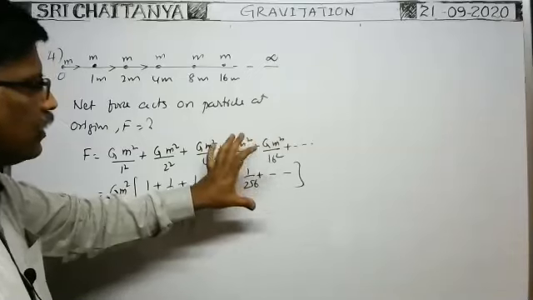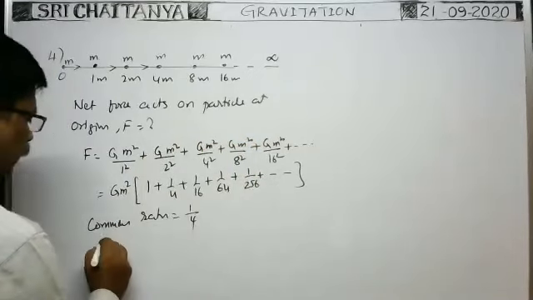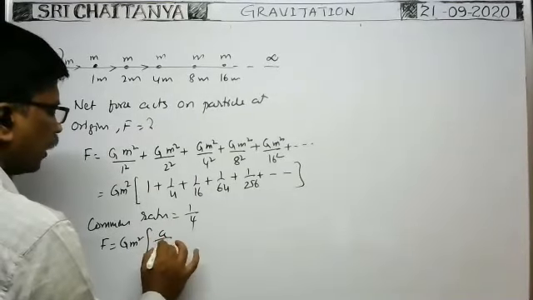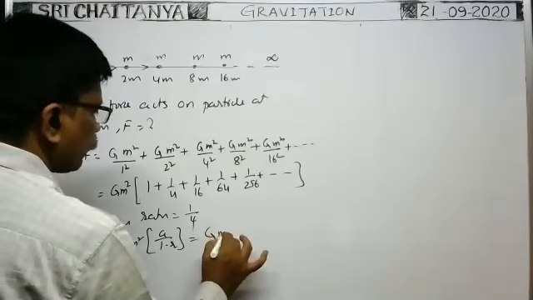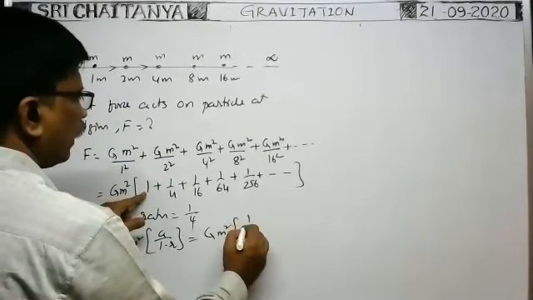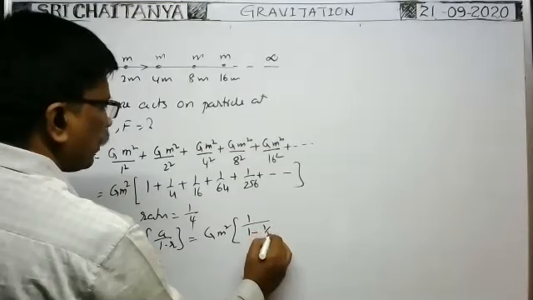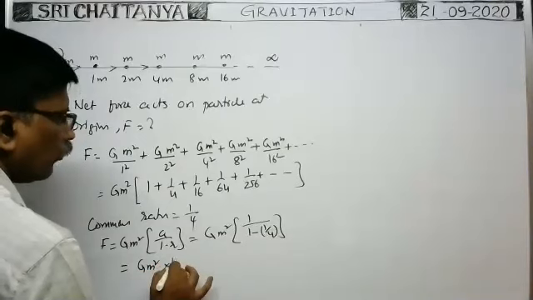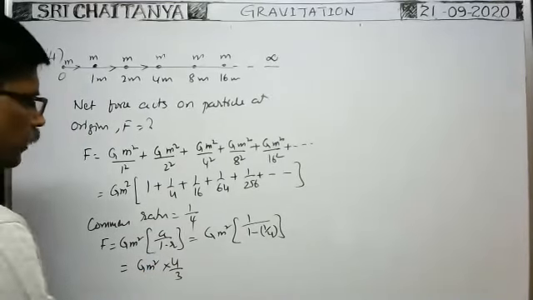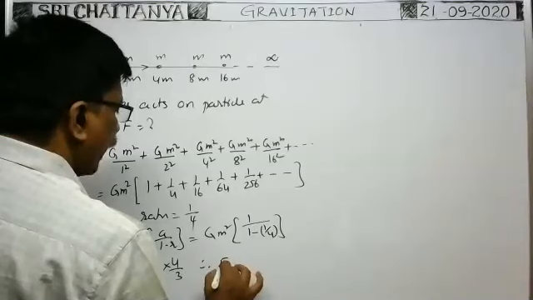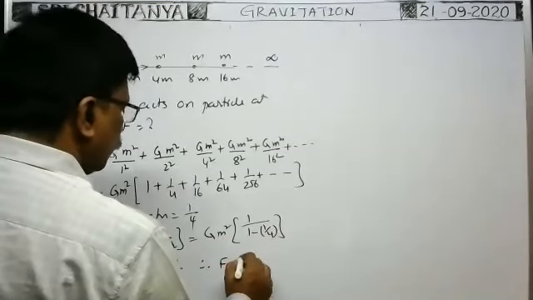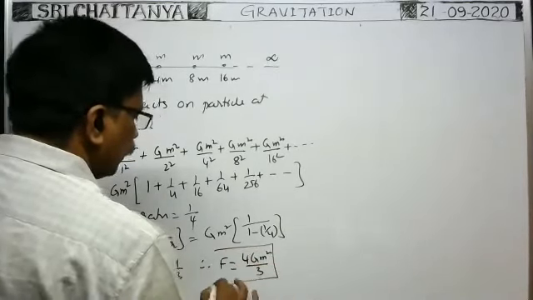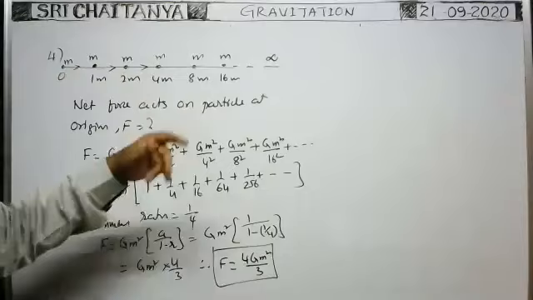Therefore, here all are in GP, no? When infinite terms are in GP, we know the sum of the infinite terms. Therefore, F is equal to G into M square into the sum of infinite terms, that is A by 1 minus common ratio. That is GM square into first term 1 by 1 minus common ratio 1 by 4. So this is equal to GM square into 4 by 3. Therefore, the force acting on the particle at the origin is 4GM square by 3. This is the gravitational force of attraction acting on this particle due to the others.